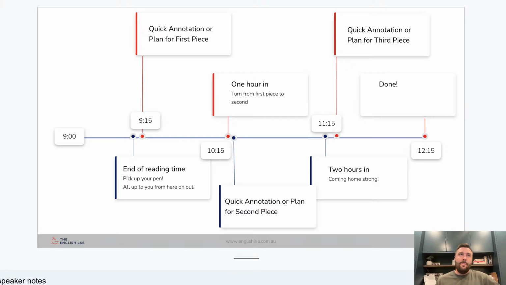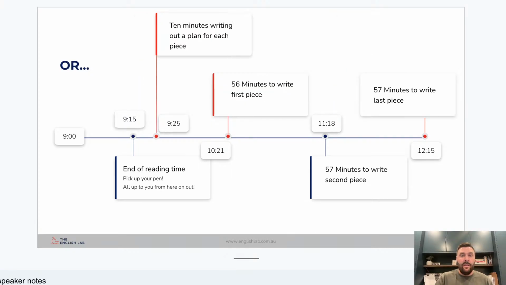Personally, I would want to make sure that I'm not getting to this stage 2 hours into the exam and thinking to myself, oh gosh, those great ideas that I had for my Section A essay, that was 2 hours ago, and what was the quote and what was I going to say? For me, that seems like a really clear way of spinning out of control and feeling really overwhelmed. Instead, what I'd be really focused on is doing this and spending here.